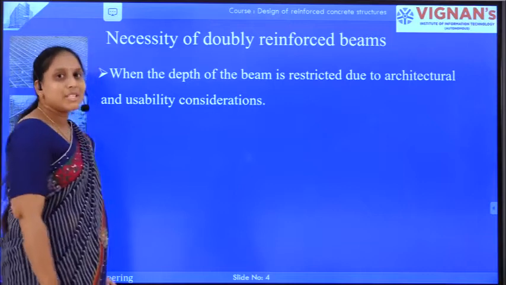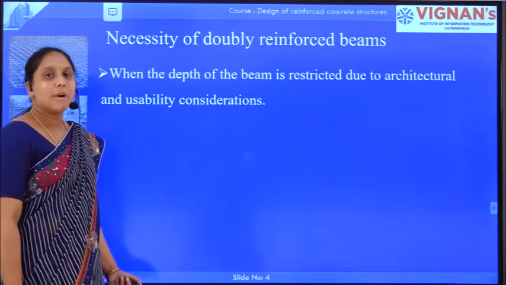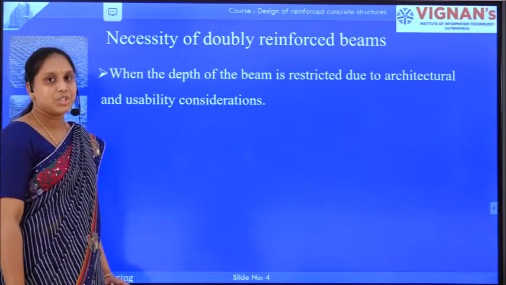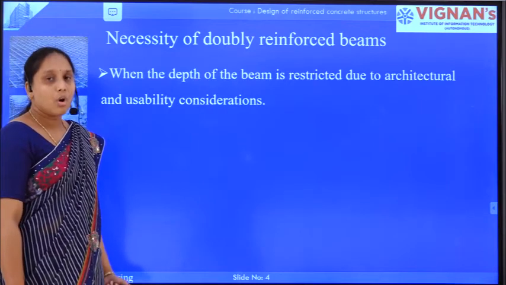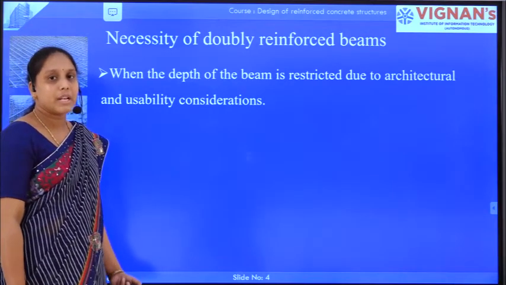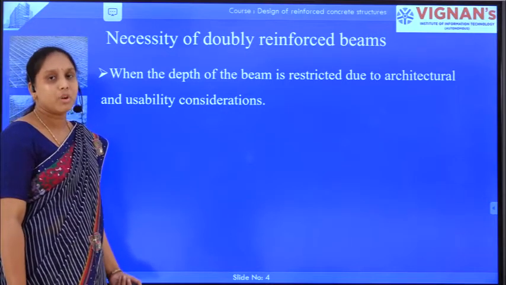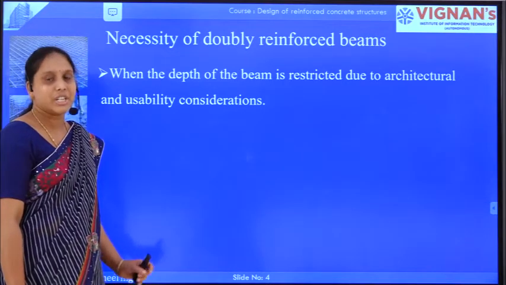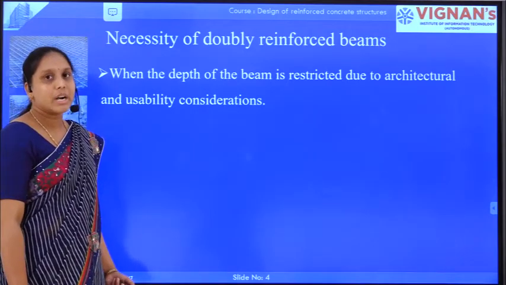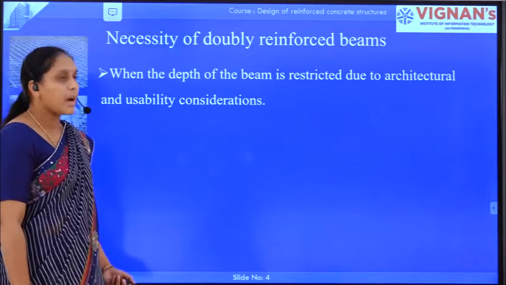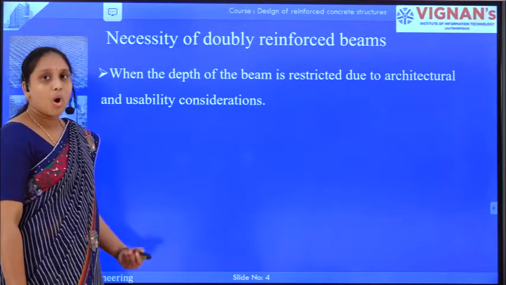Previously we discussed that to increase the moment carrying capacity of a section, we have to increase its depth. But for any reason, if we want to restrict the depth of the section, either due to architectural considerations or usability considerations, then what will happen?